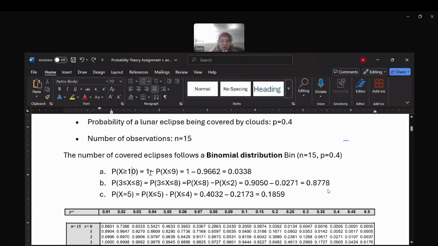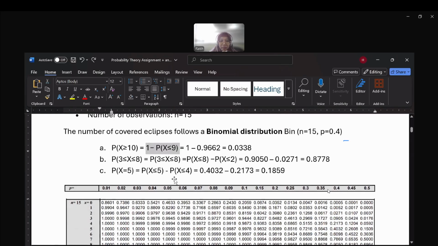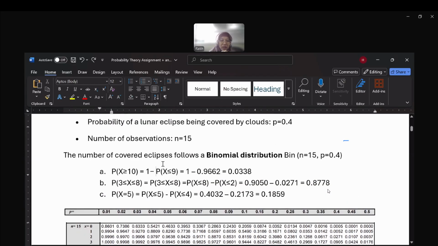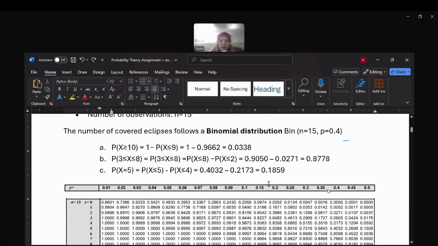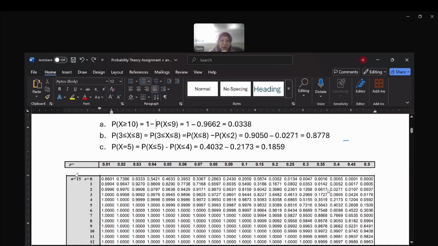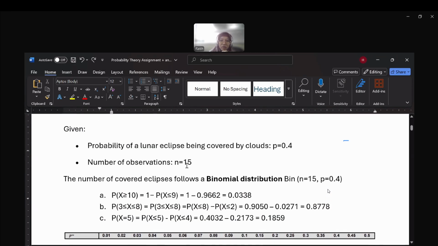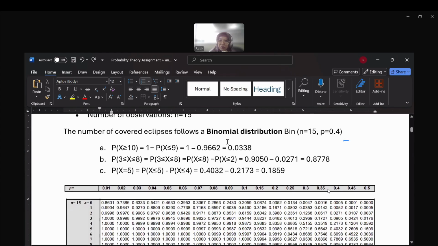So we can compute with this. If we take a look at the table, we can use this formula: 1 minus the probability of x less than or equal to 9. So we can take a look at the table. This table is n = 15, and then the probability is 0.4.